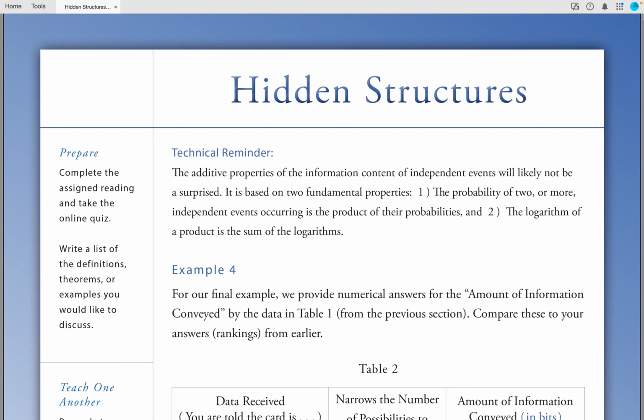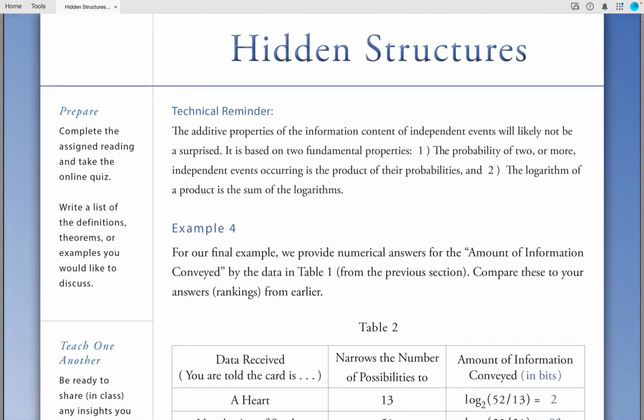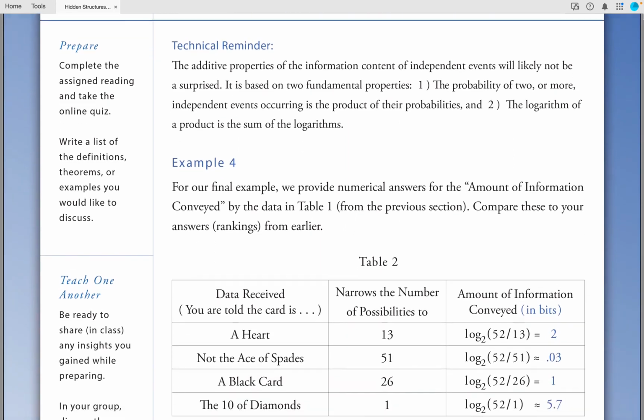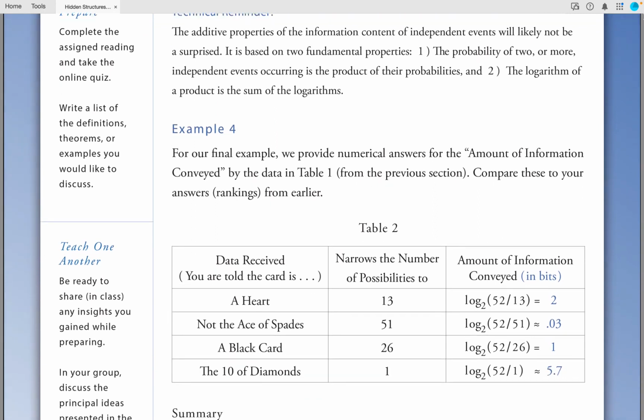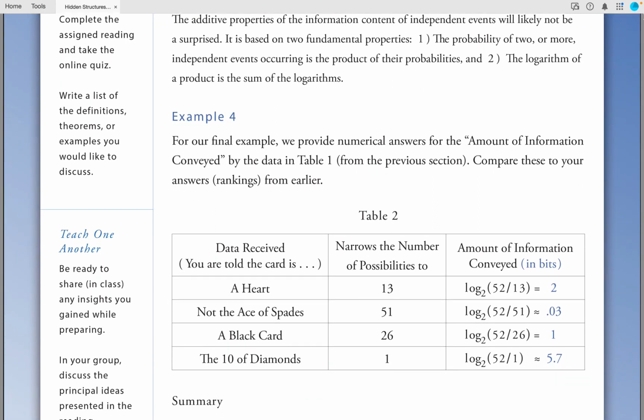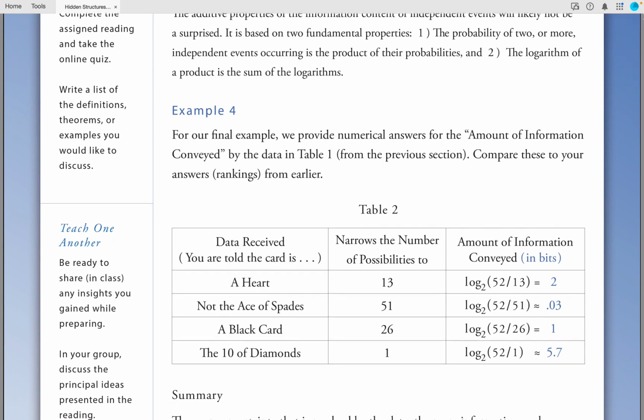Example 4. For our final example, we provide numerical answers for the amount of information conveyed by data in Table 1 from the previous section. Compare these to your answers from earlier.